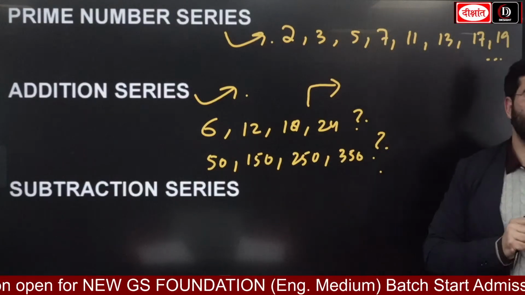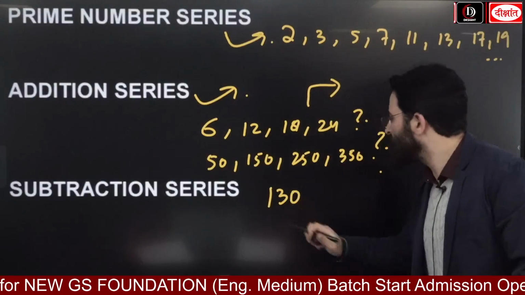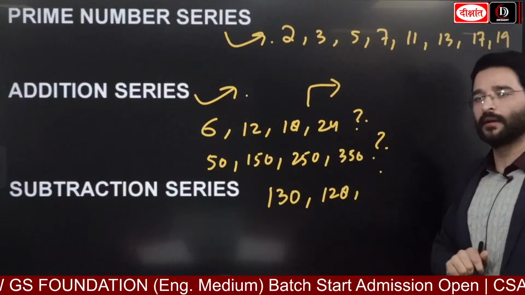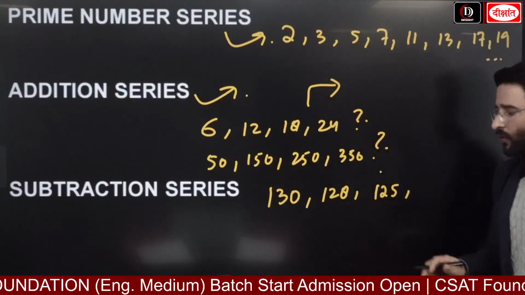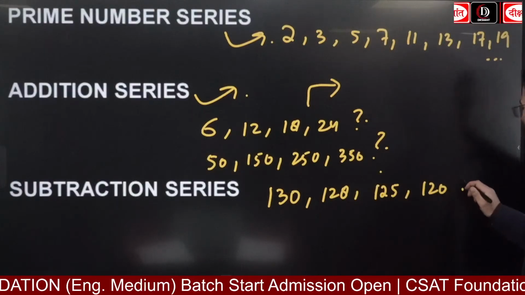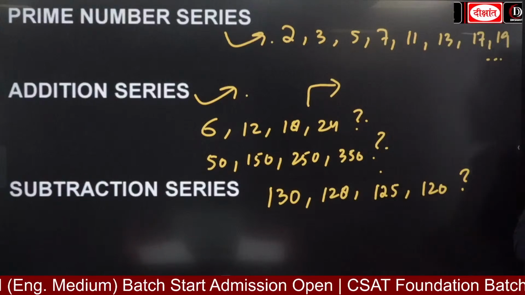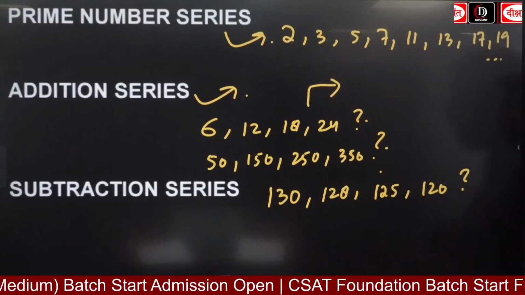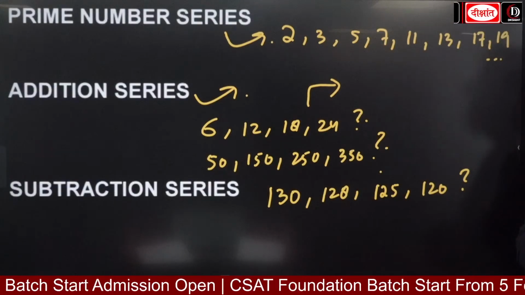Third, guys, subtraction series. For example, you have been given 130, and then 128, and then you are seeing 125, and then 120. What is going to be the next term? Anyone? Can you see this? A pattern is being followed here. Yes? 113 will come, because here it is going to be the prime number.